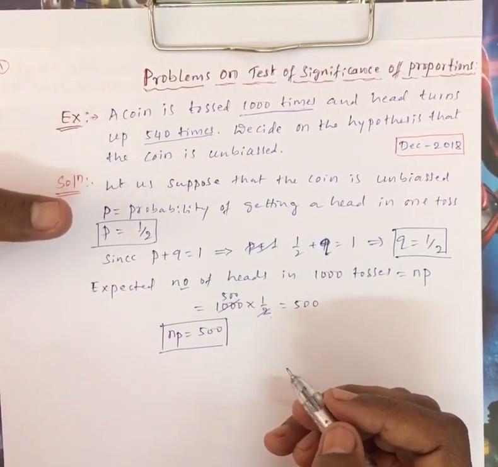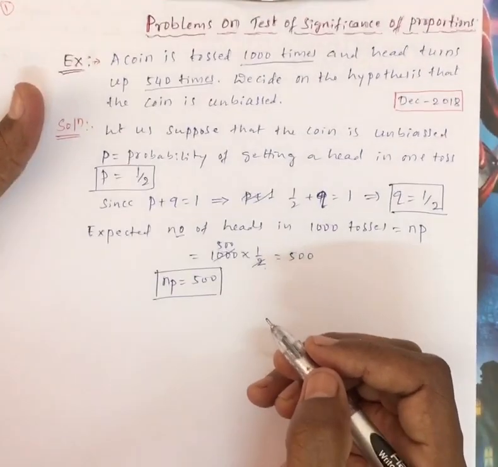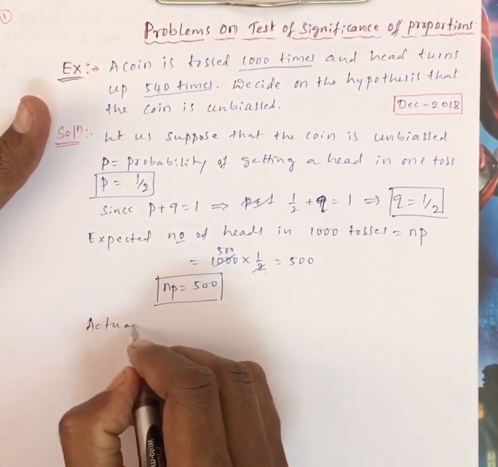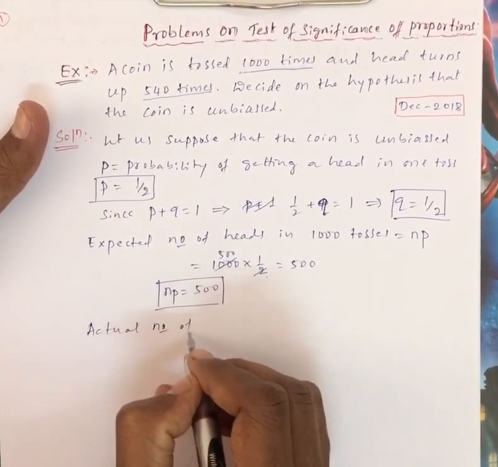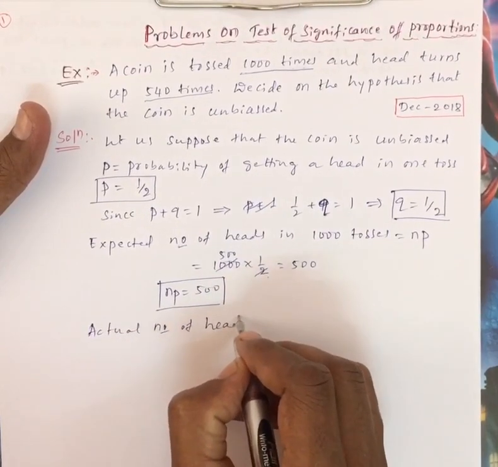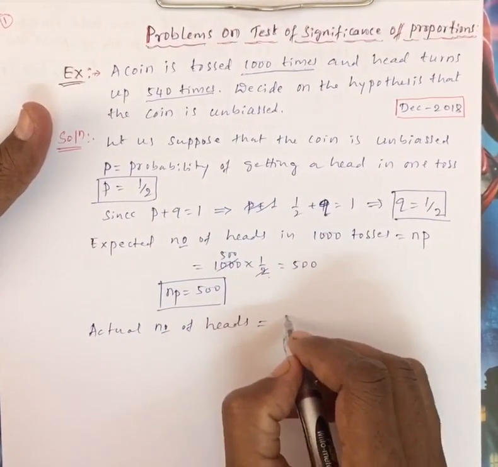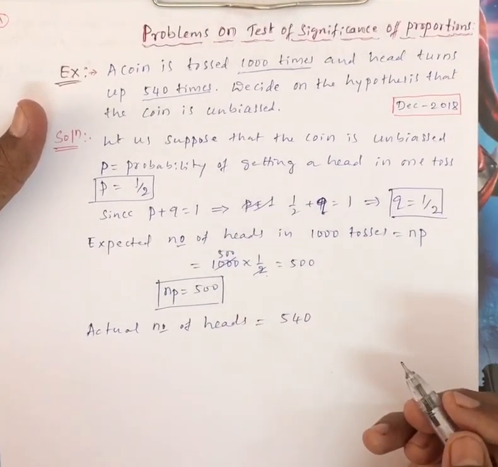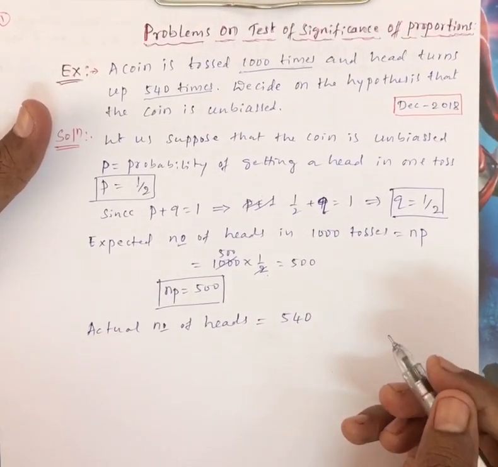Then the actual number of heads given is 540.